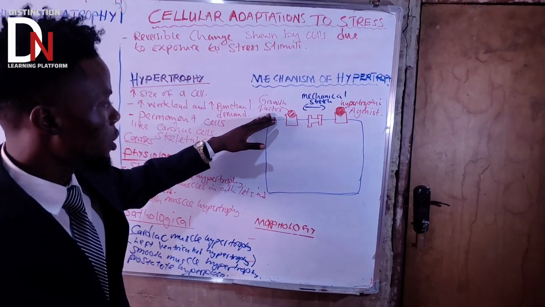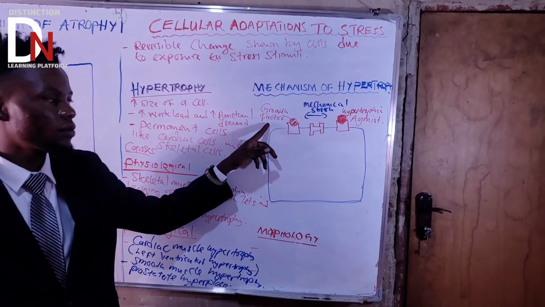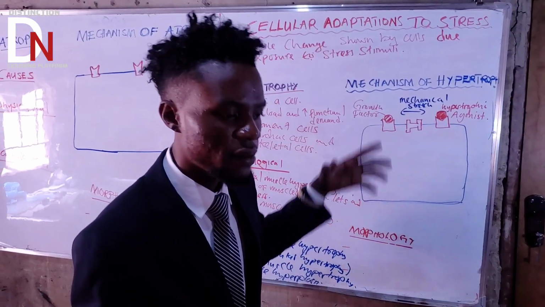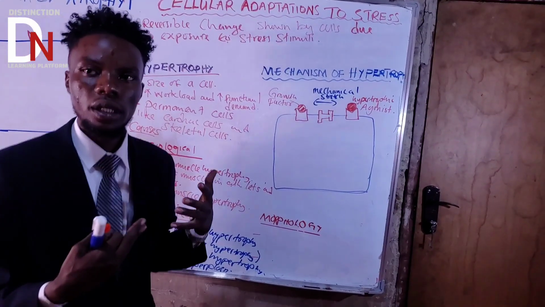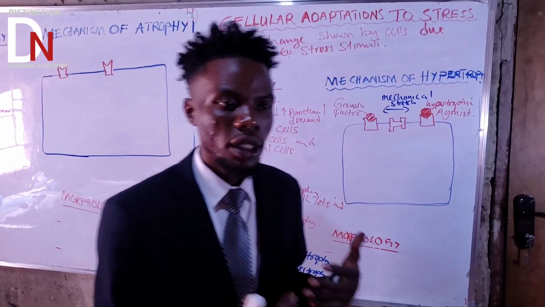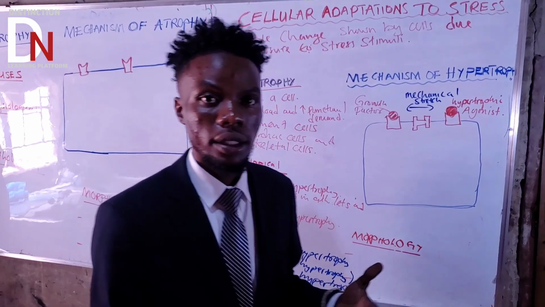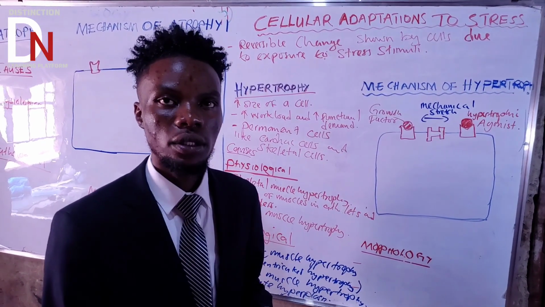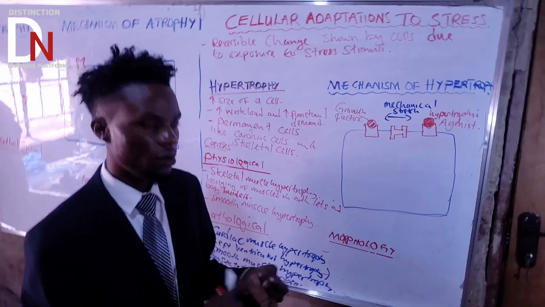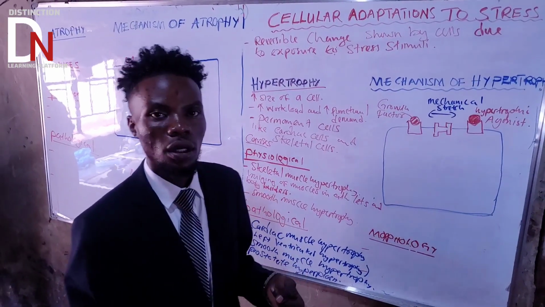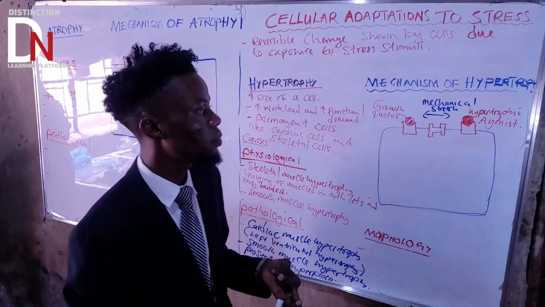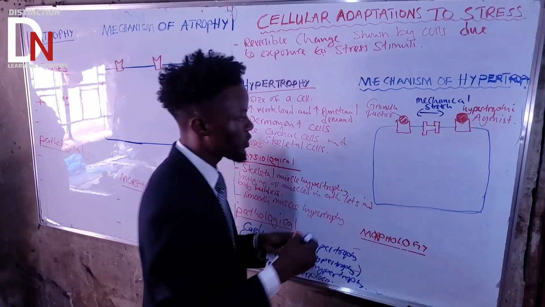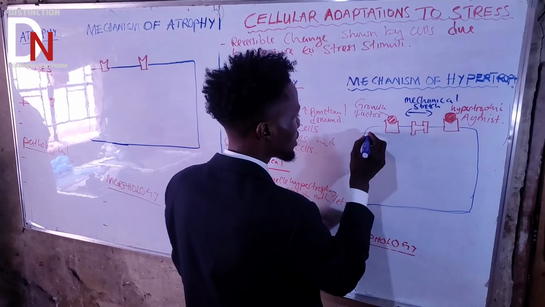Growth factors are very essential to any cell, because they are substances that can cause a cell to start dividing and to start making proteins and other things. Examples of growth factors are insulin-like growth factors, fibroblast growth factors, and transforming growth factor beta. They come and bind on the receptor, which we call the growth factor receptor.